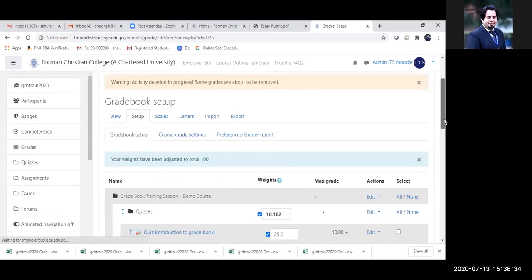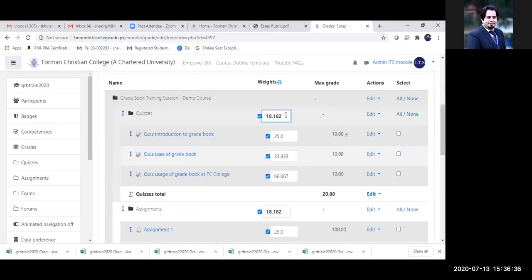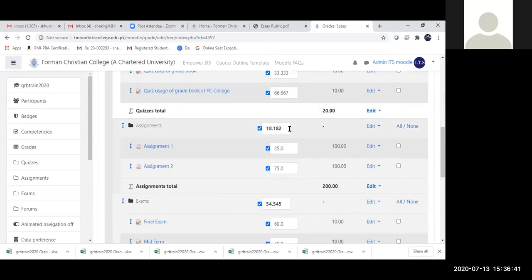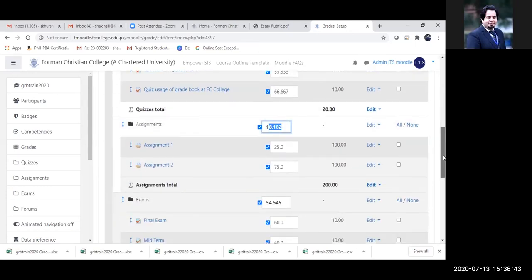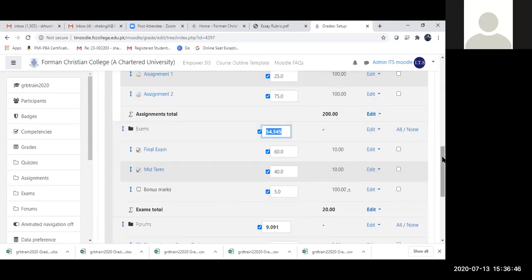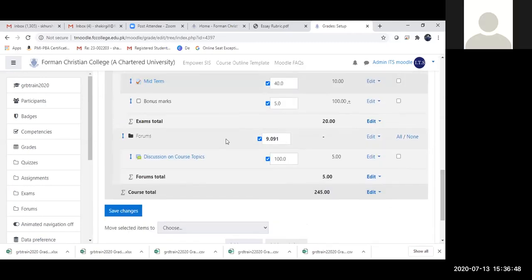Can you see this? My 20% has changed into 18.182%. Yes, the grade book has adjusted the formula to fit into 100 percent.